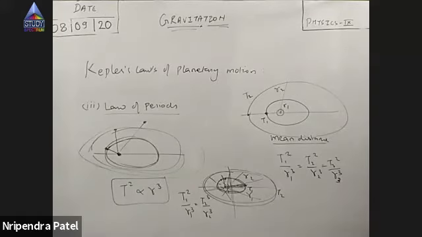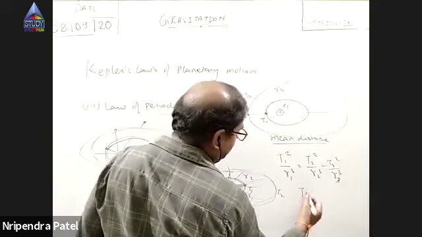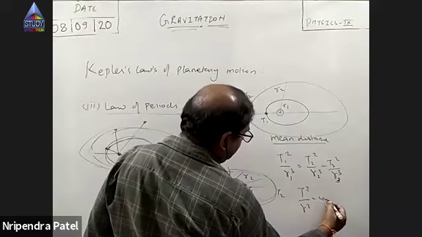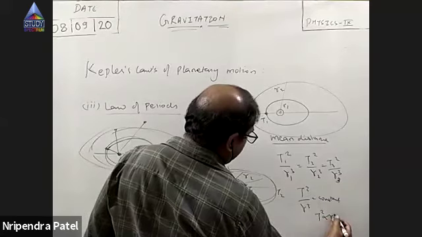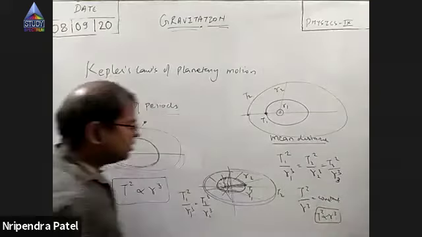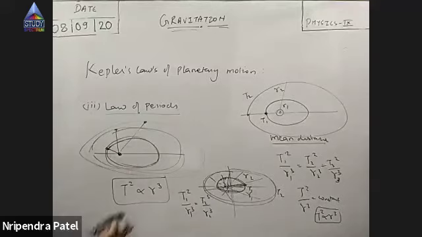So the conclusion is that T squared is proportional to R cubed. It is written here that T squared by R cubed is constant. This concludes that T squared is proportional to R cubed. The square of the time period is directly proportional to the cube of the mean radius, or mean distance, of the planet from the sun. Okay, got it? This is important. I'll give you a question based on it.